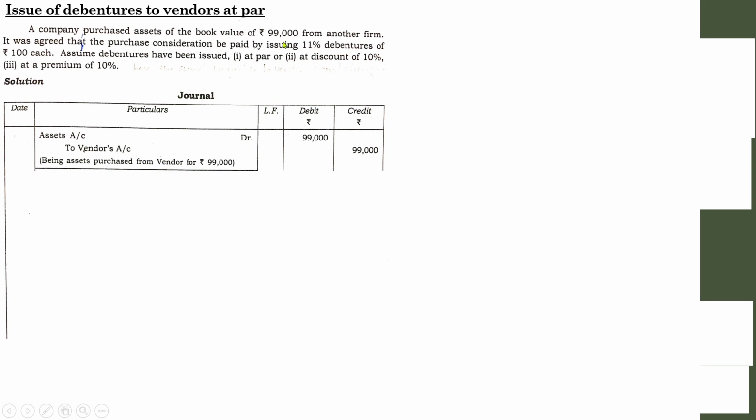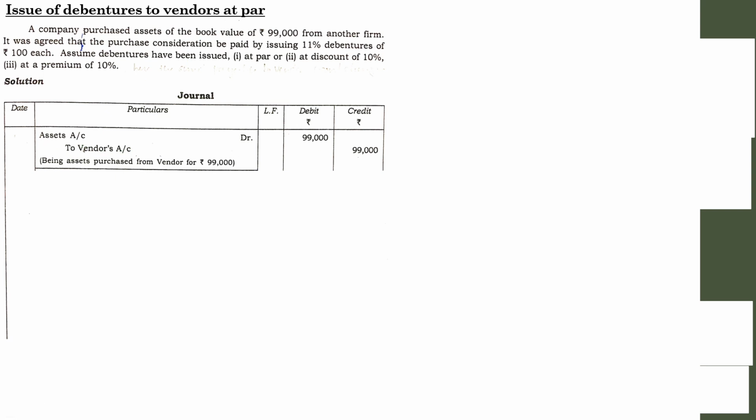So what was the value of the asset? 99,000. If it is issued at par, you are going to offer debentures worth rupees 99,000 itself. So let us first pass the entry: asset account debited to vendor account, value of the asset 99,000. That is the first entry.